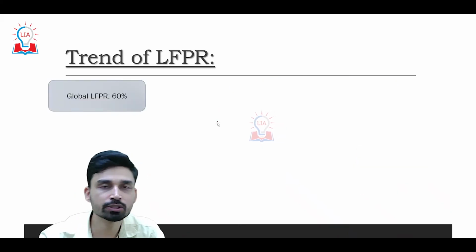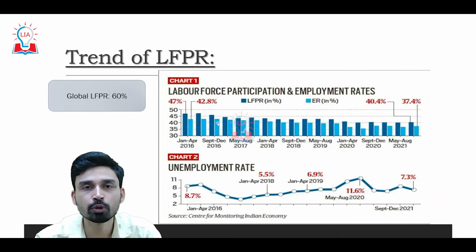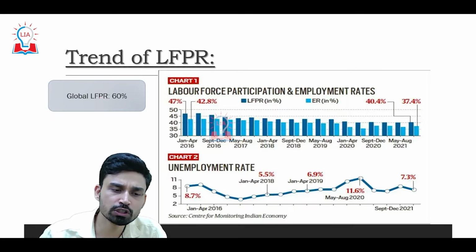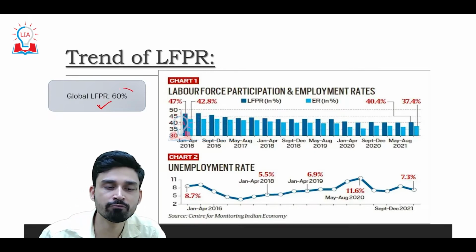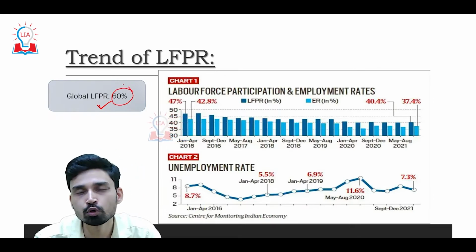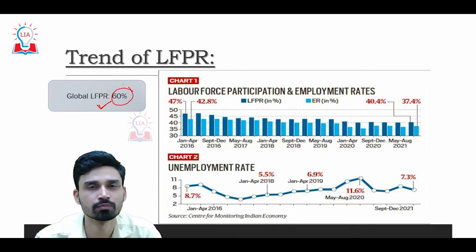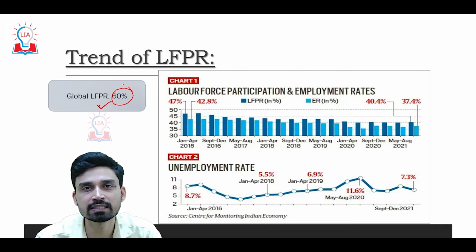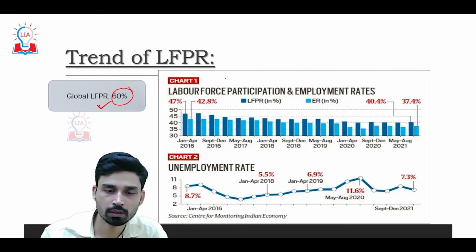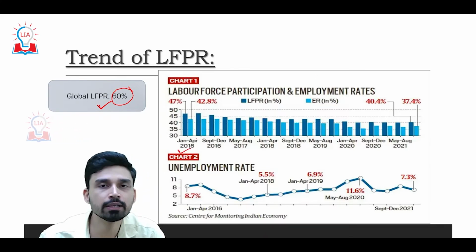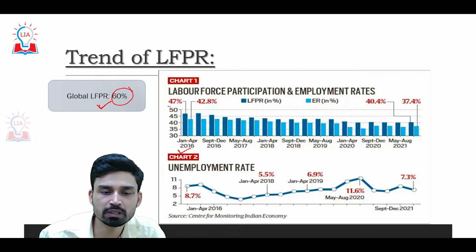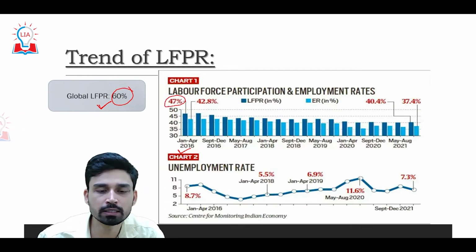So let us try to understand this in more detail. If you look at the trend of labor force, first of all, to give you a sense, the global labor force participation rate is somewhere about 60%. That means out of 100 people in the world, around 60 people are a part of the labor force. But if you look at the state of India, as discussed before, in the year 2016, the labor force participation rate stood at 47% and the employment rate stood at 42.8%.